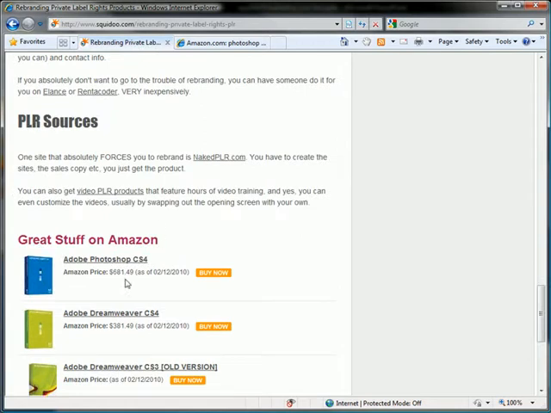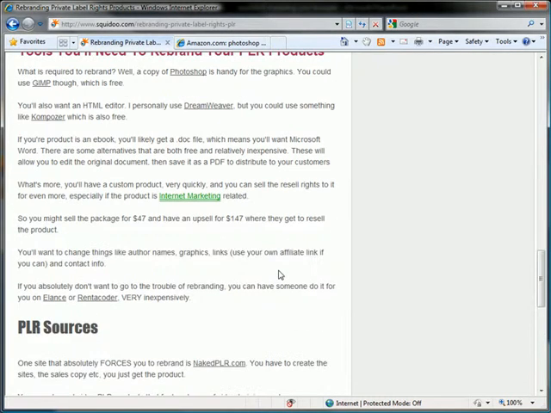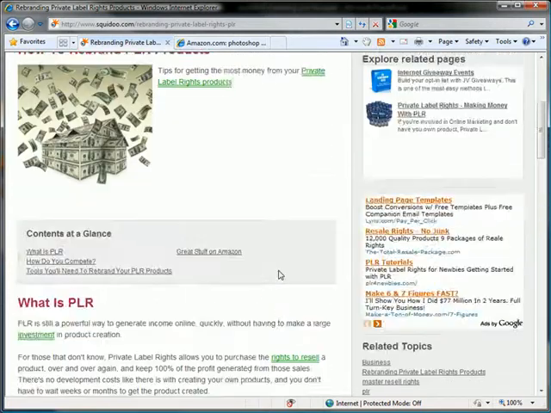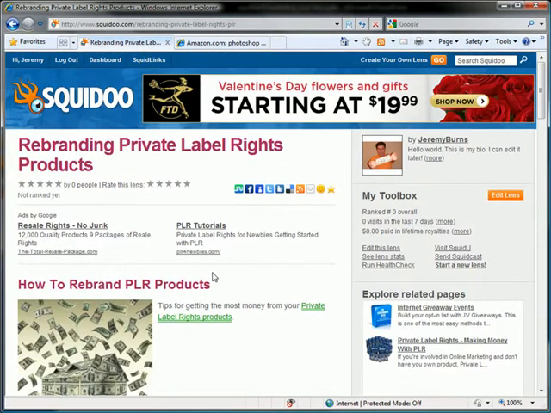And that's totally up to you. If you don't want to send links like that, then by all means you don't have to. But I just want to show you the possibilities there. Look at this. Explore related pages. It has picked up on private label rights, making money with PLR. It's picked up on other opportunities. And again, basically everything on here that they put in there, that's money that you're going to share if there's a sale that's made. Okay, so that's it.